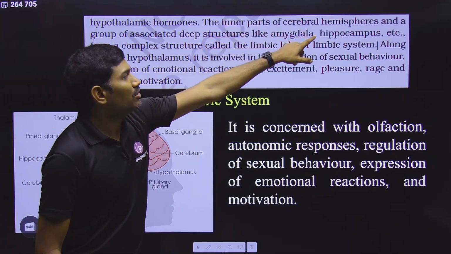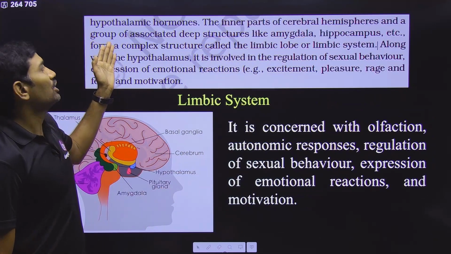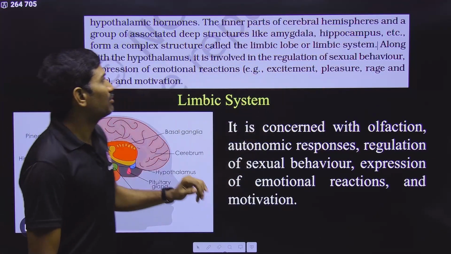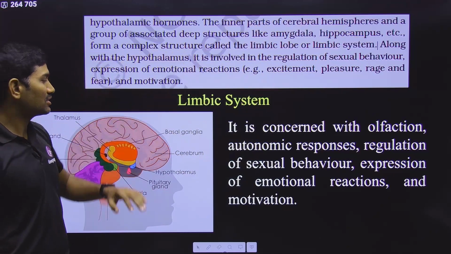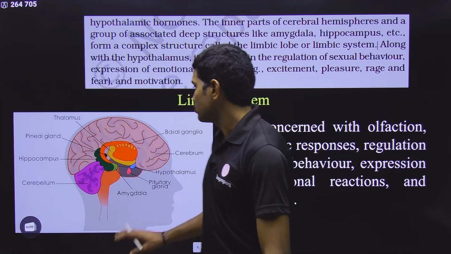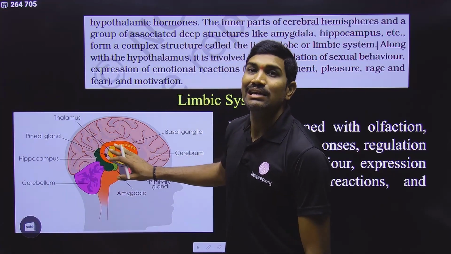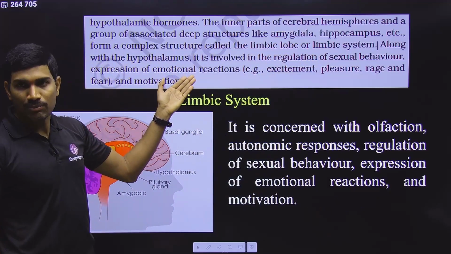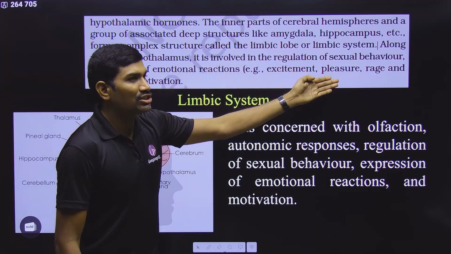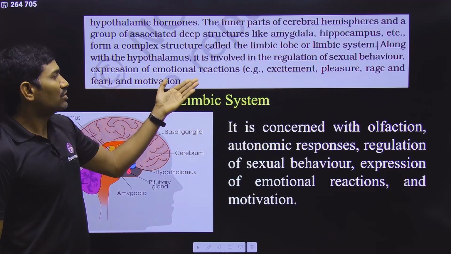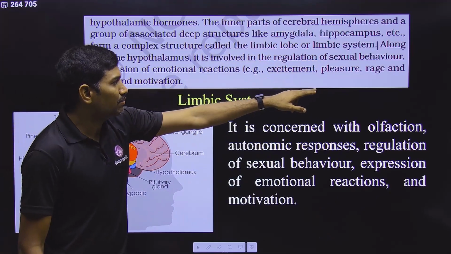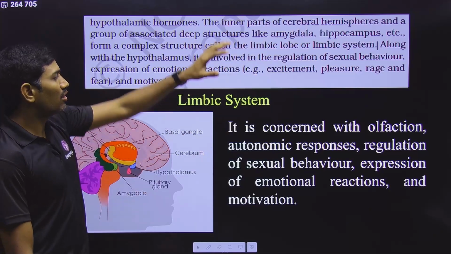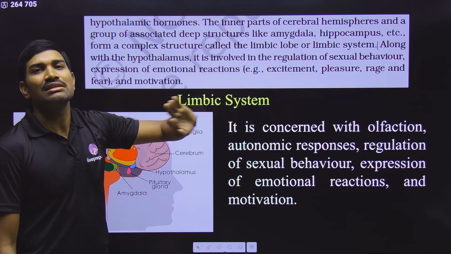And here the inner parts of the cerebral hemispheres and a group of associated deep structures like amygdala and hippocampus etc. form a complex structure called the limbic system. So these are the ones that form this limbic system. And what is the role of this limbic system? Along with the hypothalamus, it is involved in the regulation of sexual behavior, expression of emotional reactions like excitement, pleasure, rage, and fear also. And even the motivations. All these are under the control of this limbic system.